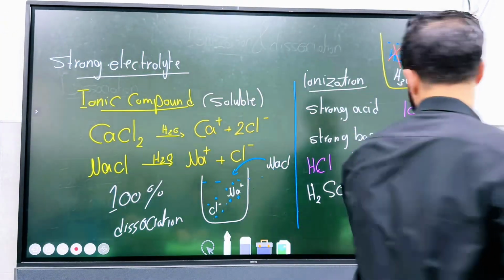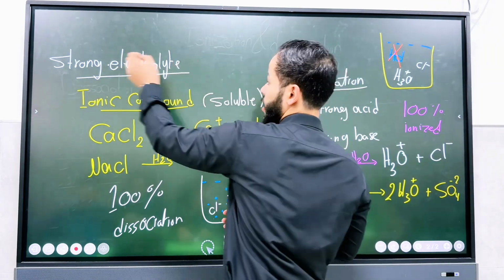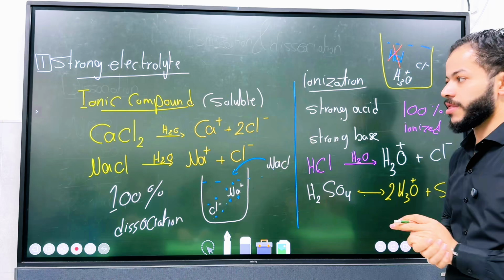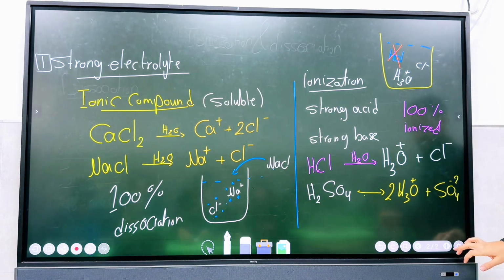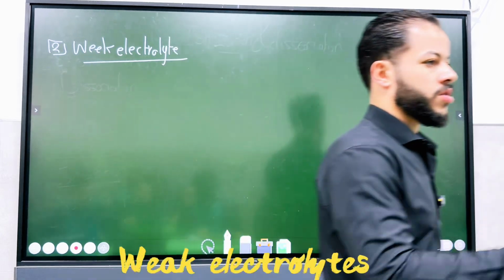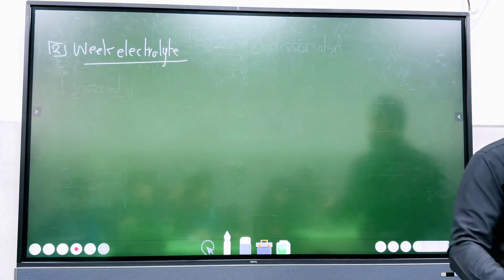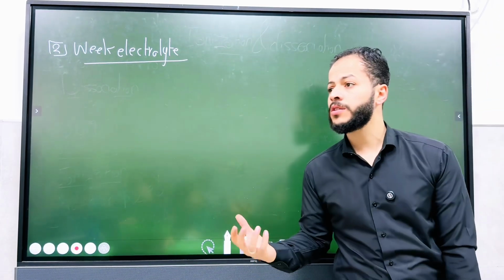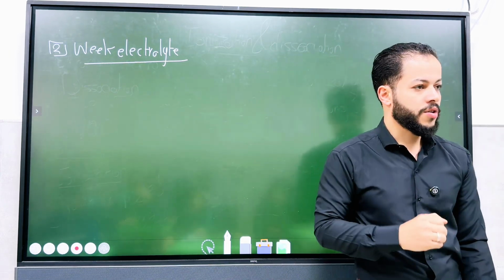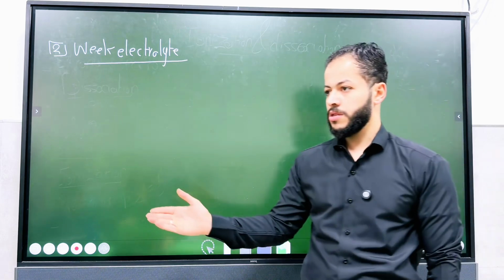Okay, now this is our first category, the strong electrolyte. Now, the second category is the weak electrolyte. What determines the strength of the conductivity of an electrolyte? The degree of what? Dissociation and ionization. So if it's completely ionized, strong electrolyte.